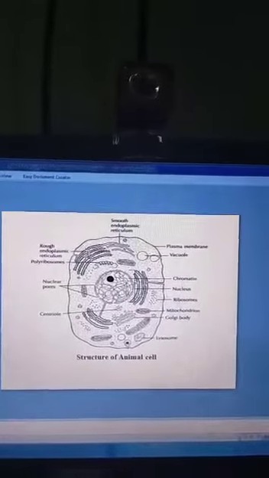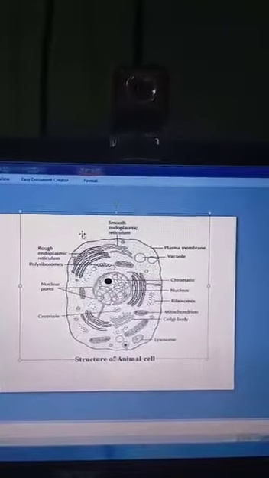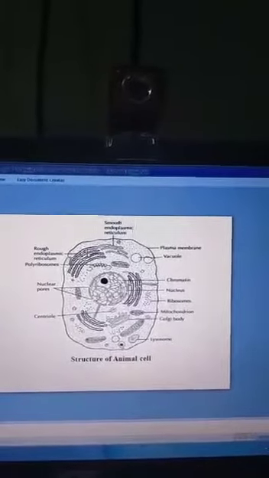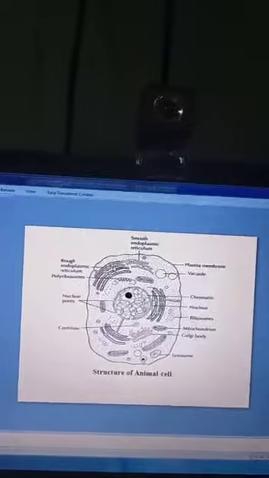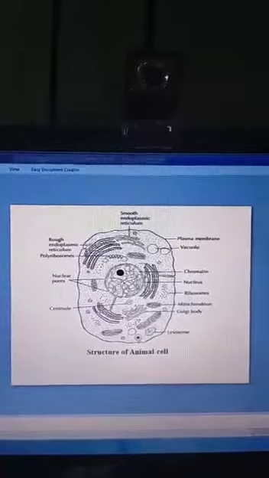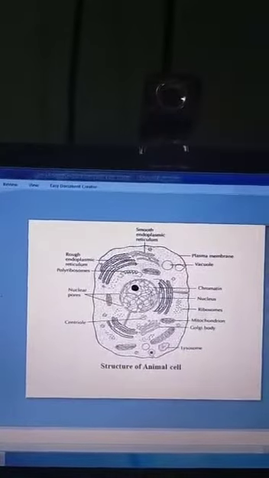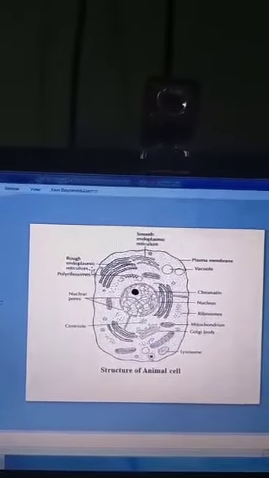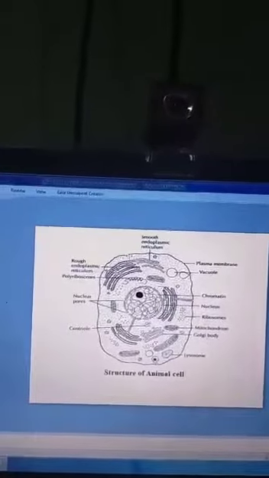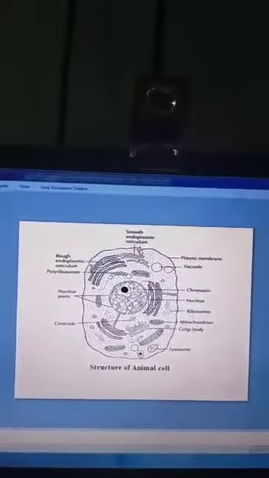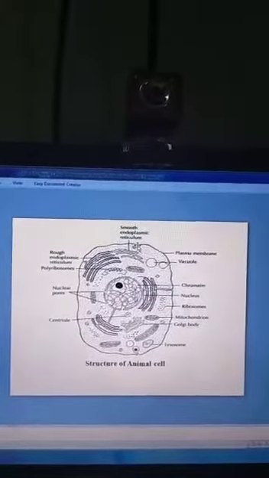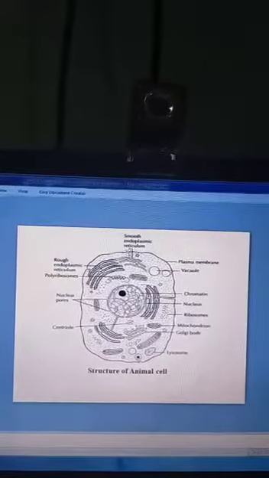Okay, next one is the endoplasmic reticulum. This is the rough endoplasmic reticulum. Another one is the smooth endoplasmic reticulum. The endoplasmic reticulum produces important products of the cell. Rough endoplasmic reticulum is a network of interconnected flat sacs that make protein. Smooth endoplasmic reticulum is a network of interconnected tubules. It is involved in secreting hormones, enzymes, carbohydrates, metabolism and lipid synthesis.